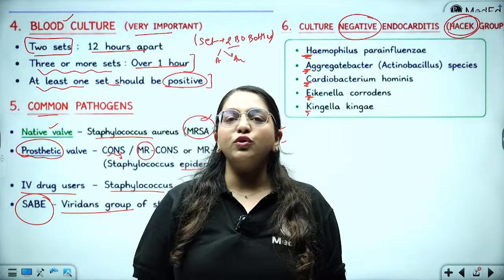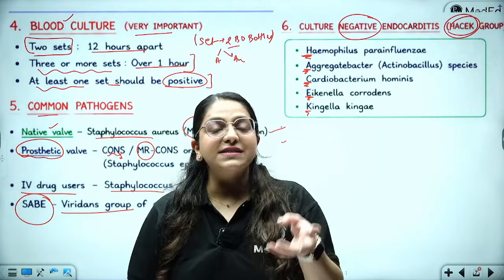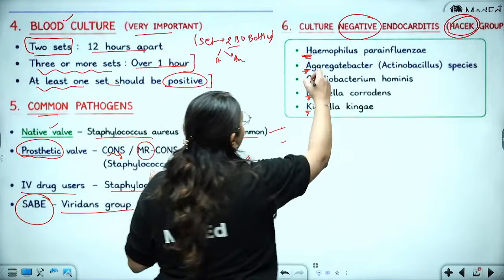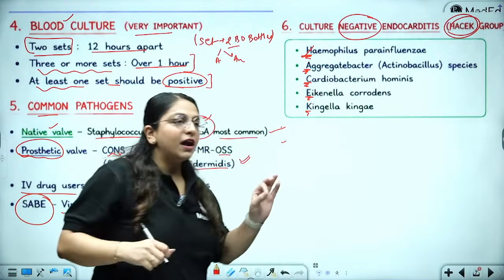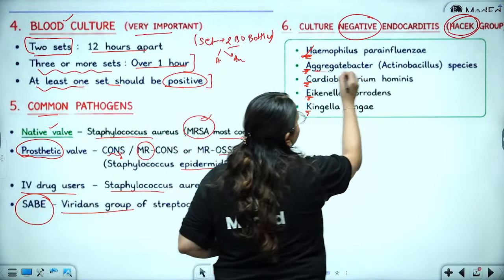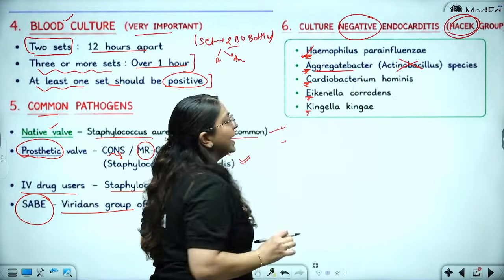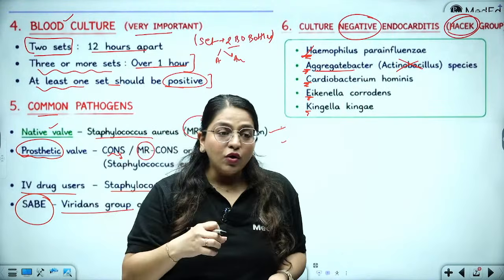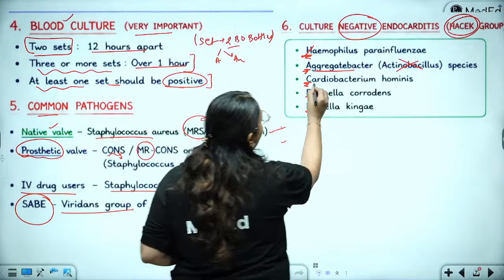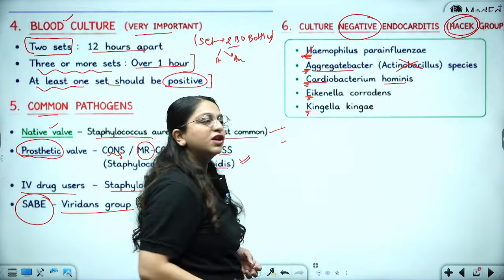So, the one which is going to cause infection in the periphery of the lungs, that is the heart, is going to be parainfluenzae. So, Haemophilus parainfluenzae. Then all of these bacteria are going to come and aggregate in the heart valve. So, it is Aggregatibacter. You need not remember this. Then these are causing infections of the heart of a human. So, Cardiobacterium hominis. Hominis means human, right?